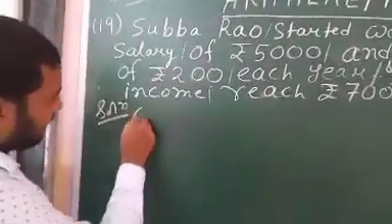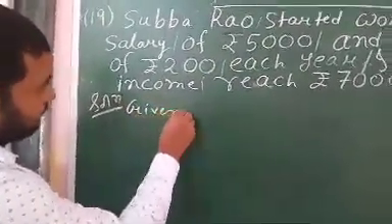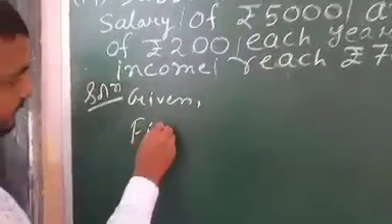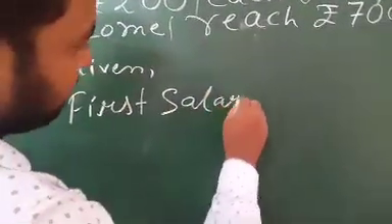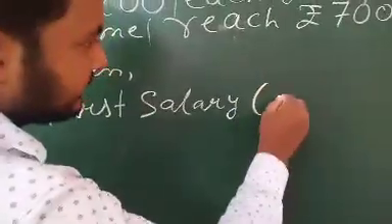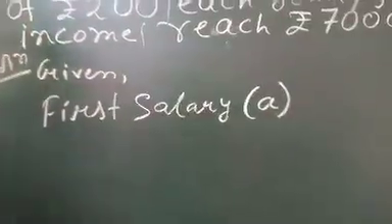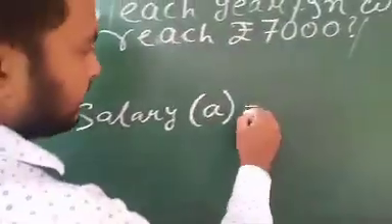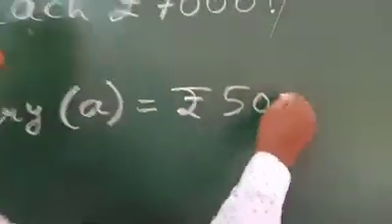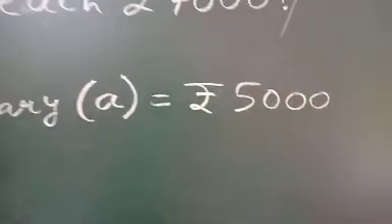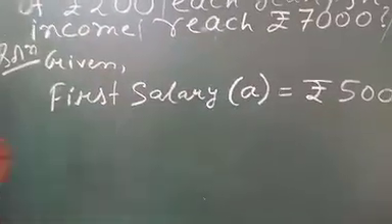So he has given the first salary. The first salary is how much? The first salary is A. We consider it as A. It is rupees 5,000. And he received an increment.